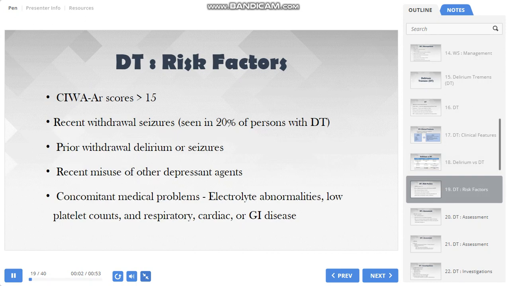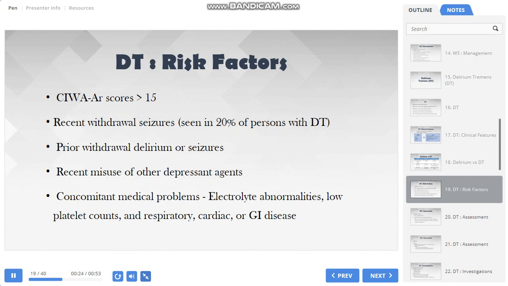So what are the risk factors for delirium tremens? A high CIWA-Ar score of more than 15. Recent withdrawal seizures can also be indicative of delirium tremens to happen in the future. So in 20% of patients with delirium tremens, they'll have recent alcohol withdrawal seizures.